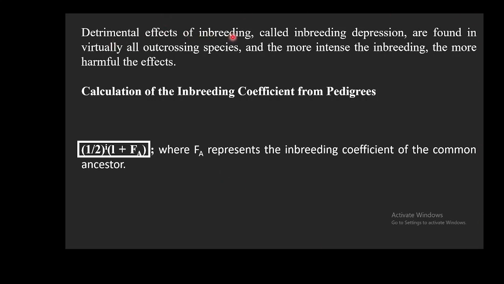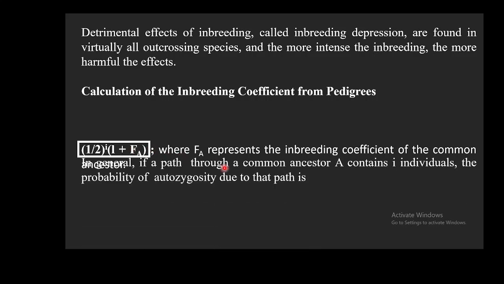The detrimental effects of inbreeding, called inbreeding depression, are found in virtually all outcrossing species, and the more intense the inbreeding, the more harmful the effects. And how can we calculate the inbreeding coefficient from pedigrees? The formula is (1/2)^i (1 + FA), where FA represents the inbreeding coefficient of the common ancestor and I represents the number of individuals in the path. So with this note we can do some problems.